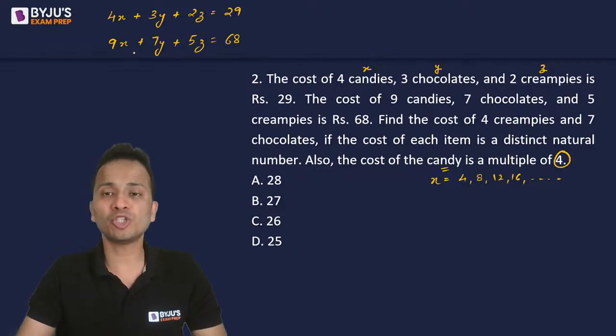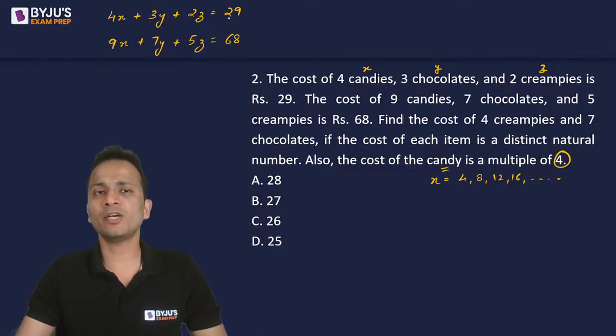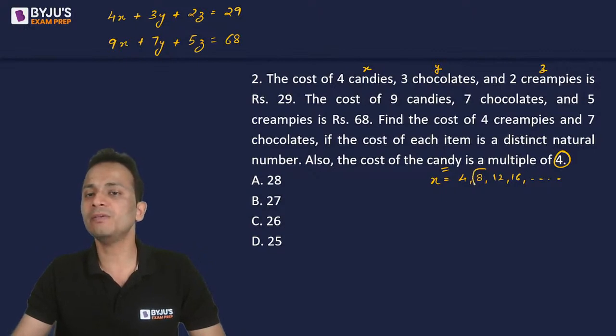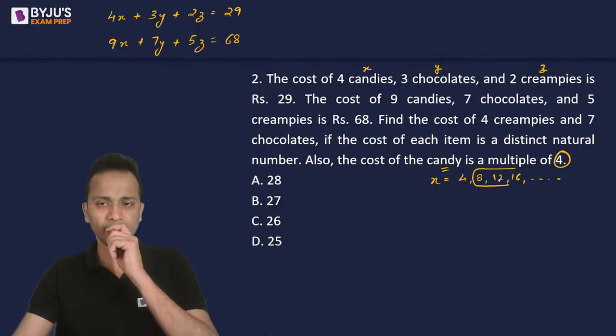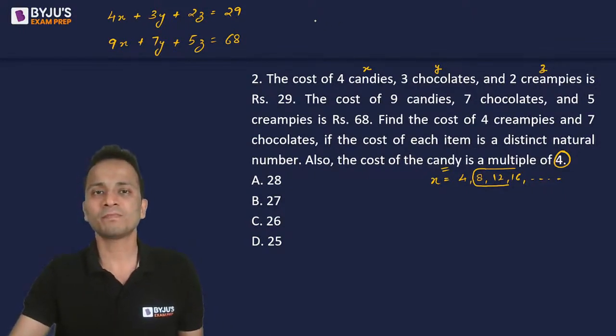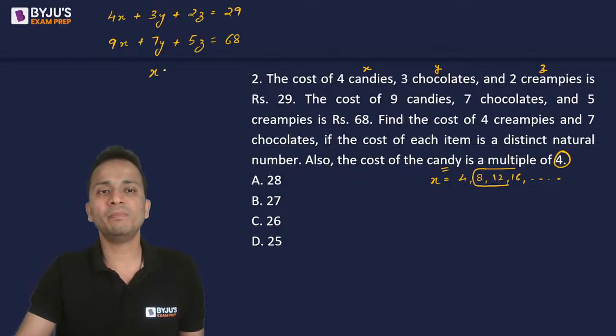But if I substitute x as 8, so if I substitute 8 here, 4 into 8 is 32. Taking 32 on the right hand side will give me a negative value for the cost of cream pies and chocolates. So the value of x cannot be a number equal to or more than 8. Okay, so there is only one feasible value that x can take. So the value of x will be equal to 4, right?